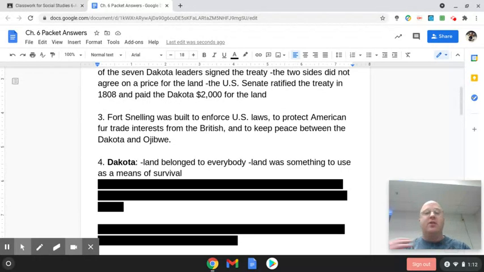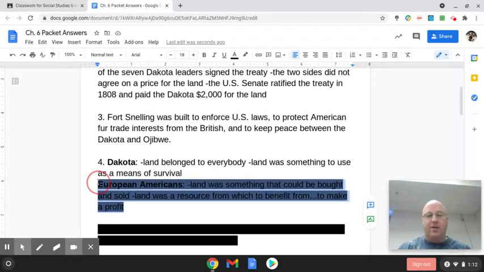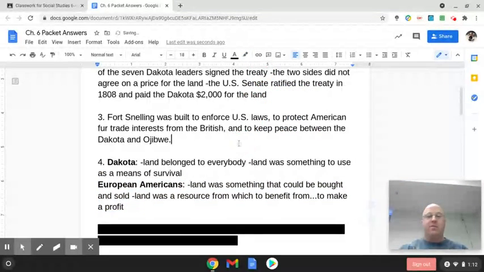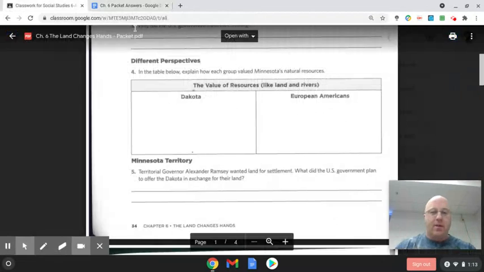And that was completely different than how a lot of these European settlers were viewing the land as they came over, where the European Americans viewed land as something that could be bought and sold. And it was something you could use to make a profit, whether it was the lumber industry, using the trees to make wood and all that, or the fur trade, even, was something they could make a profit off of. So they viewed it as a way to make money, something to be bought and sold.